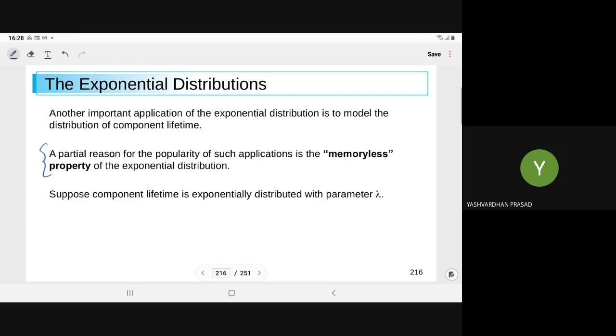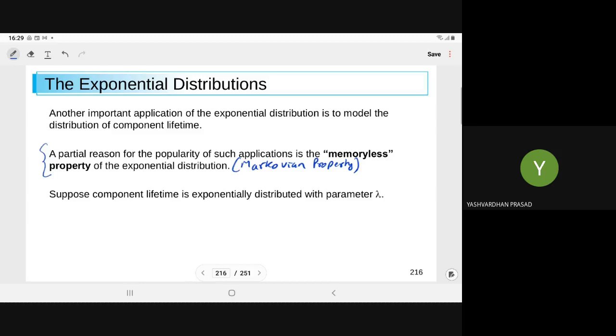The exponential distribution has the property known as the memoryless property, or it is also known as the Markovian property, to give respect to Markov, who was a statistician. So in the memoryless property, you do not have to remember the past. For computing the probability, you only have to bother about the current status. That is the case only for the exponential distribution. In other distributions, we have to consider the past events also.